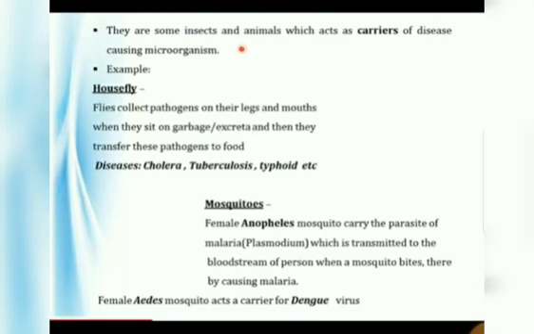There are some insects and animals which act as carriers of disease causing microorganisms. Example: housefly and mosquito. Flies collect pathogens on their legs and mouths when they sit on garbage and excreta, and then they transfer these pathogens to food. So we should not keep the food open. The diseases are cholera, tuberculosis and typhoid.